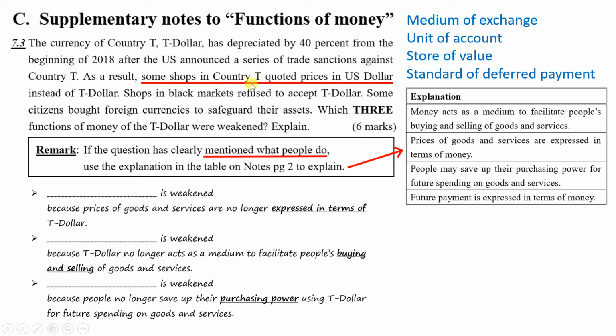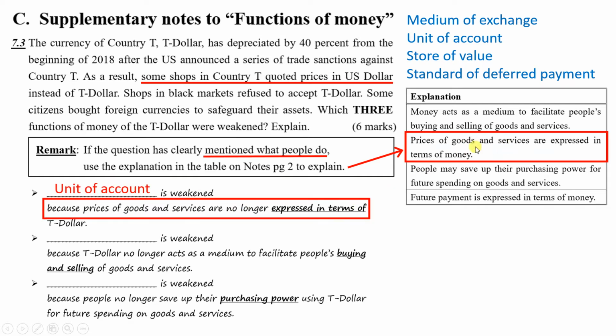Then in that case, some shops would refuse to quote the price in T-dollar, and they will quote the price in other foreign currencies. And clearly, this statement should be related to unit of account, and you can just explain using the table on page 2 of the notes. The second point that has been mentioned in the question is that some shops in black markets refuse to accept T-dollar. Then this is clearly related to medium of exchange. And the third one is that some citizens bought foreign currencies to safeguard their assets, because if the depreciation continues, they will suffer a loss because of a drop in the purchasing power, and this will affect the store of value.